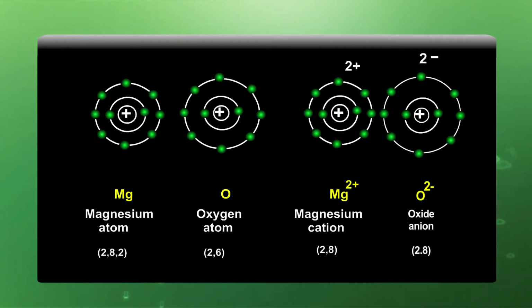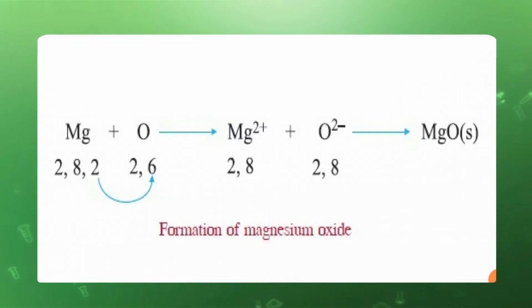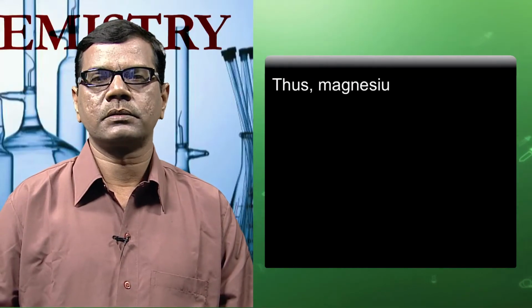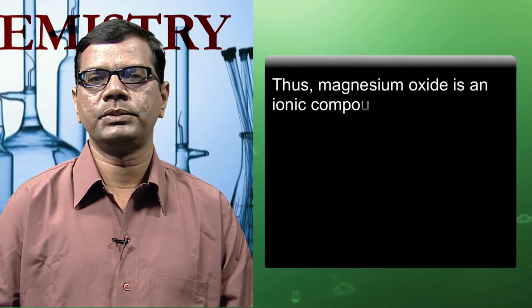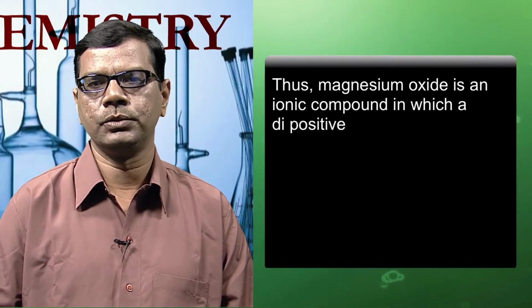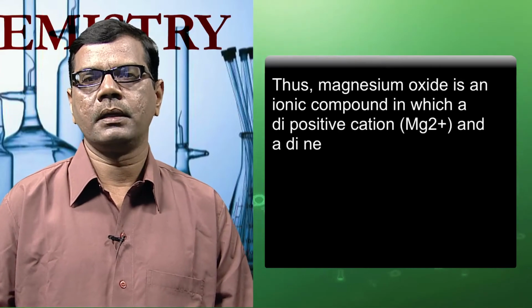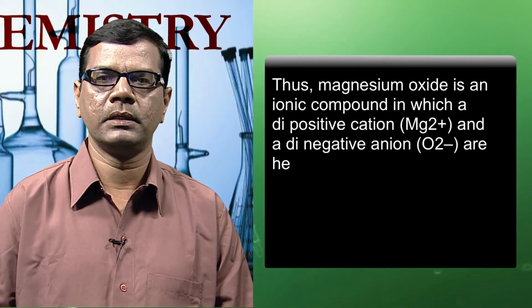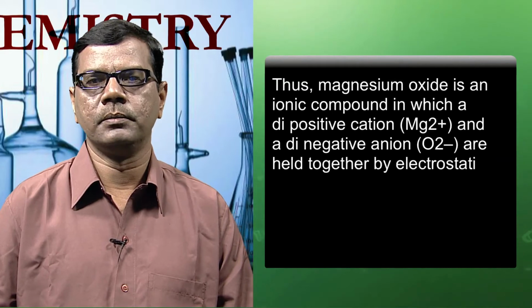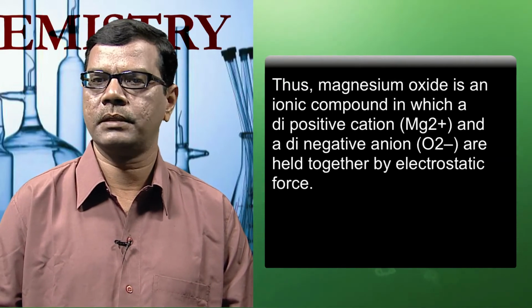The magnesium ion Mg2+ and the oxide ion O2- are held together by electrostatic force of attraction and it is converted to magnesium oxide solid, which also has ionic bonding. Thus, magnesium oxide is an ionic compound in which a dipositive cation Mg2+ and a di-negative anion O2- are held together by the electrostatic force of attraction.